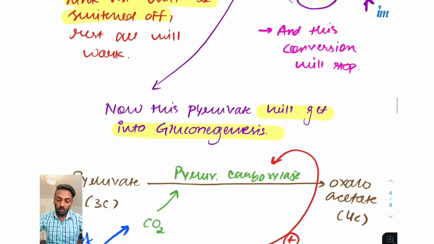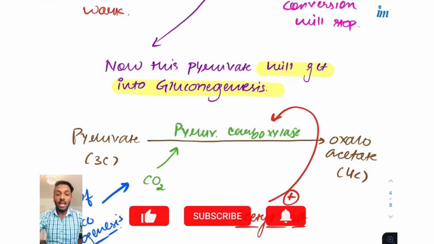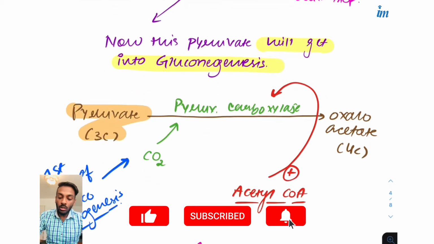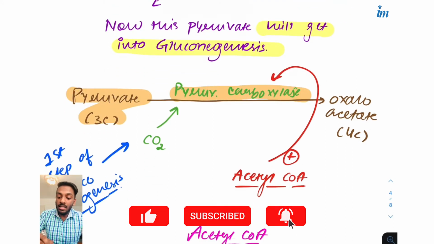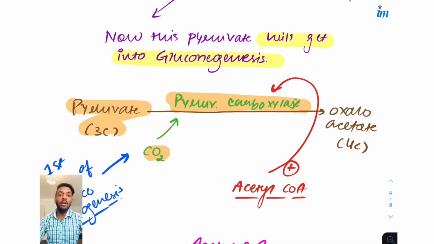Okay, now let's see what will happen. Now we have the pyruvate which will go into the gluconeogenesis. How will this process work? Let's see this. This pyruvate, which is a 3-carbon compound, will be initially acted on by this enzyme pyruvate carboxylase, and the CO2 will also be added. This acetyl CoA, which goes into the TCA, comes here for the first step of gluconeogenesis, will activate this first step and will convert this into oxaloacetate. This is a 4-carbon compound. So pyruvate will be added by the CO2, 1 carbon, and this oxaloacetate will be formed, which is the 4-carbon compound.